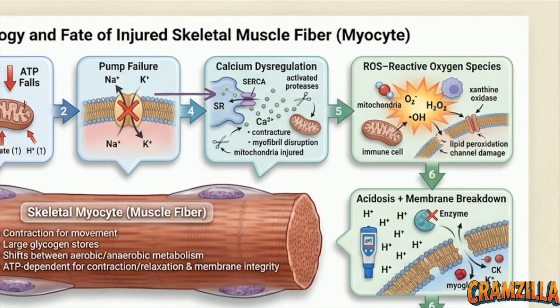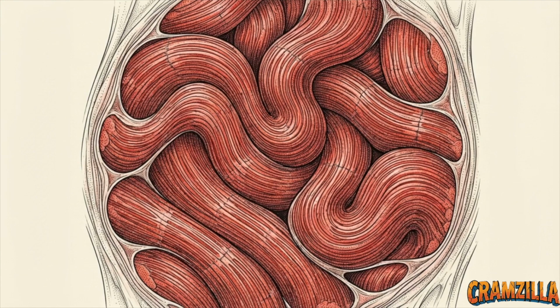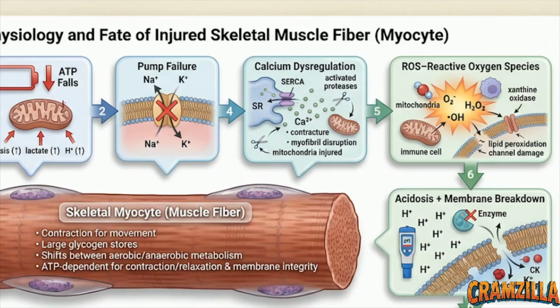The sarcoplasmic reticulum, or SR, normally stores calcium. But as its transport protein, SERCA, slows down, calcium is trapped floating in the main fluid of the cell, the cytosol. This elevated calcium has 2 devastating effects. First, it locks the muscle into a sustained, unyielding contracture. Second, it activates proteases and phospholipases. These are destructive enzymes that act like chemical scissors, physically cutting the cell's internal myofibrils and directly injuring the mitochondria.